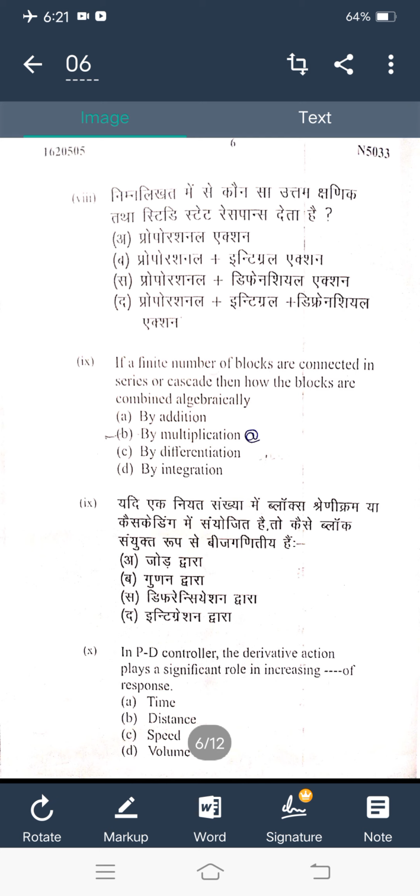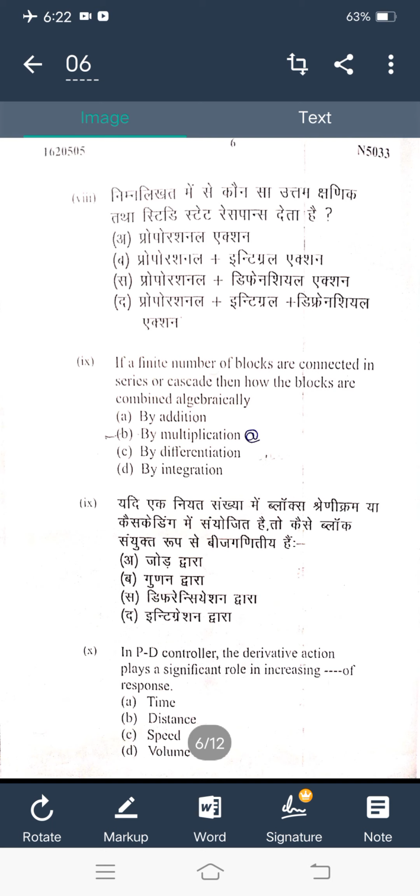Question 9. If a finite number of blocks are connected in series or cascade, then how are the blocks combined algebraically? Okay, this is a question from block diagram reduction technique rules. Here multiplication is correct. When a number of blocks are connected in series or cascade, the final block is the multiplication of the individual blocks.